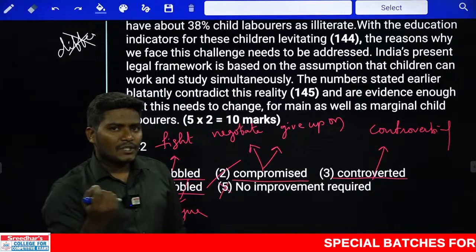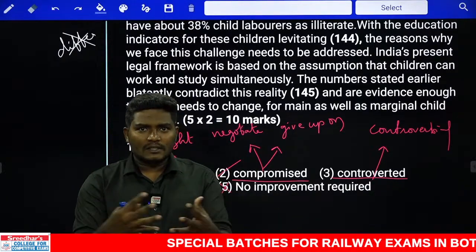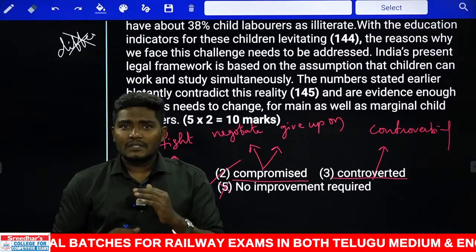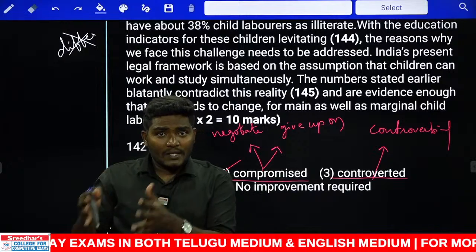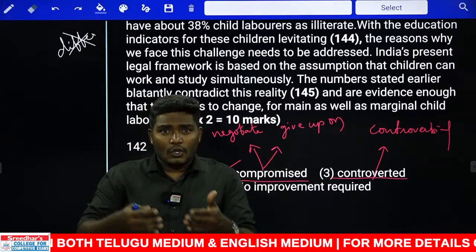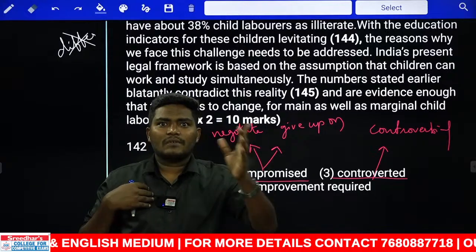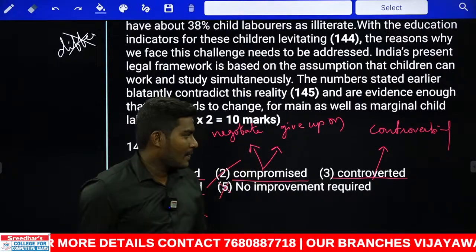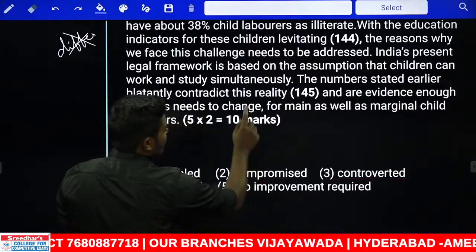See, compromise has one meaning, which is negotiating. If there are two parties, they compromise. That is a different thing. Another meaning of compromise is sacrificing one's life for the sake of something. You compromise your job for the sake of your parents. You compromise your health to help somebody. You compromise your life to save somebody. Okay. Now, here the answer should go for only the second. That should go with compromise.